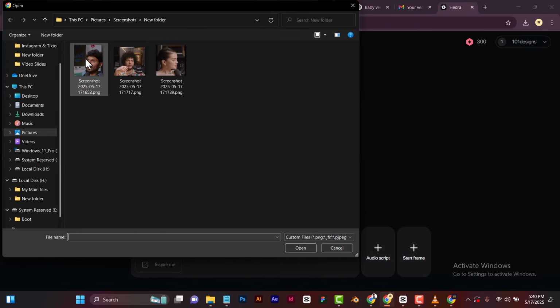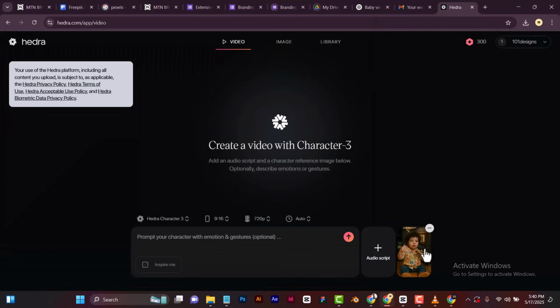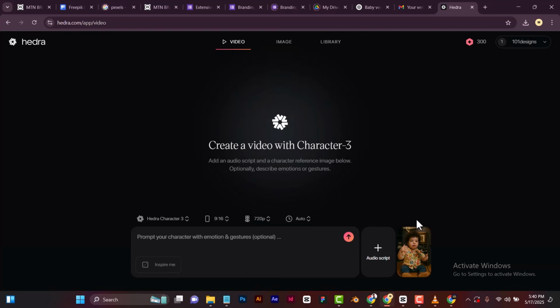For the first image, I'm going to start by uploading Benny Blanco's picture. I have Benny Blanco's picture here already because he spoke almost throughout the entire frame. There, you see where it says audio script. This is where you're going to upload the audio.